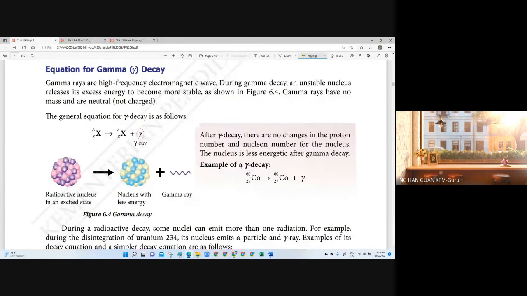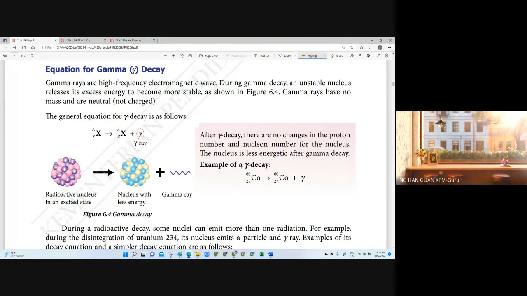Okay, gamma ray, as I mentioned just now, is just a high frequency electromagnetic wave, right? So during gamma decay, an unstable nucleus releases excess energy to become more stable. This gamma ray doesn't have mass and is neutral. It doesn't carry any charge, so that's why it isn't affected by an electric field or magnetic field.